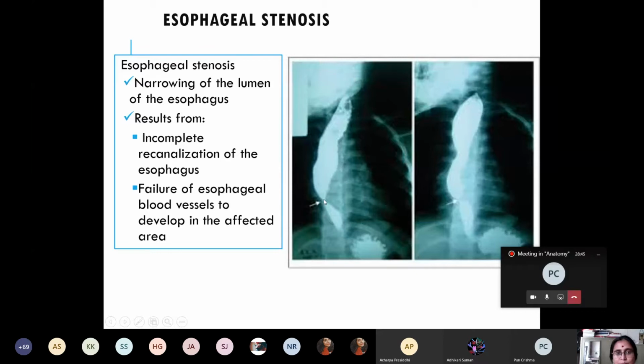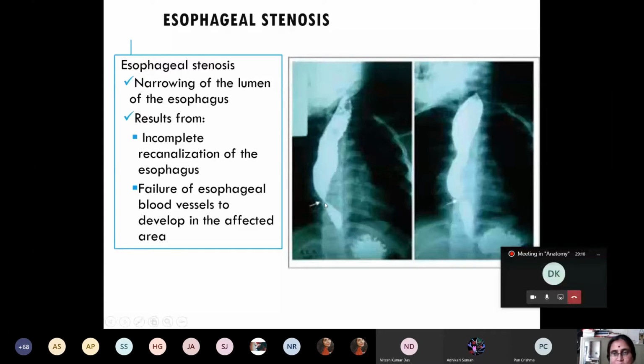Incomplete recanalization of the esophagus. Yes. And even though there is complete recanalization and there is formation of the lumen in the 8th week, what is another reason for the narrowing of the lumen, yielding esophageal stenosis? Blood vessel. Yes, failure of formation of the blood vessels in the affected area.